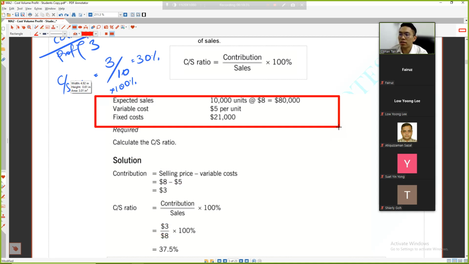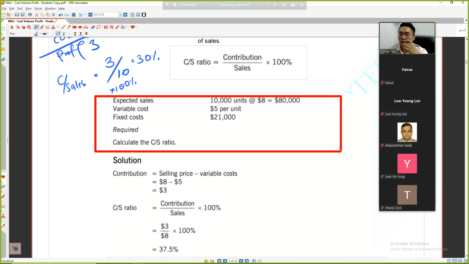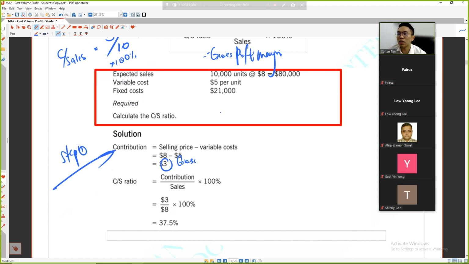Alright, we look at this. Everything is the same, but right now I need to calculate the CS ratio. It's easy. Step 1, calculate my contribution. How much do I earn? I earn $3. But I want to know how much I earn from my sales, which is like a gross profit margin. The CS ratio is your gross profit margin. Margin means how much you earn from the sales. So you earn 3 ringgit from 8 ringgit.